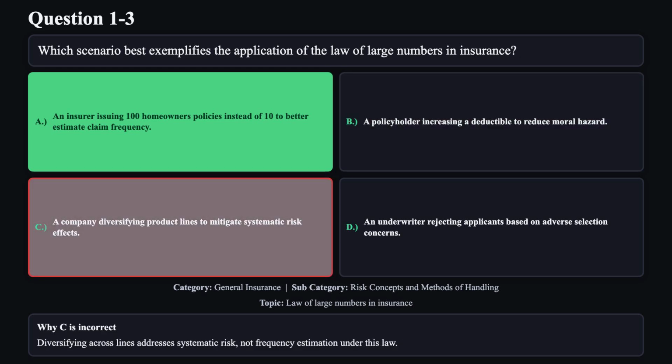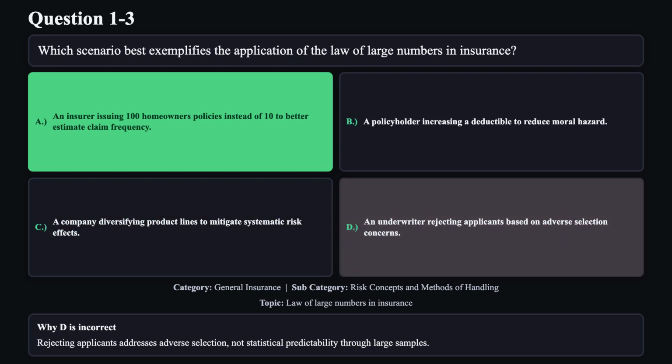Reason C is not correct. Diversifying across lines addresses systematic risk, not frequency estimation under this law. Reason D is not correct. Rejecting applicants addresses adverse selection, not statistical predictability through large samples.